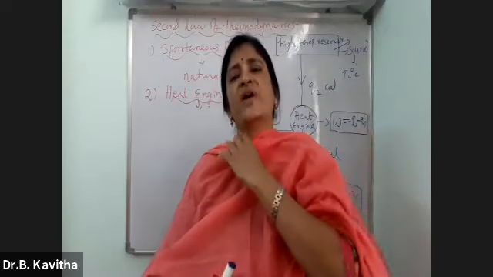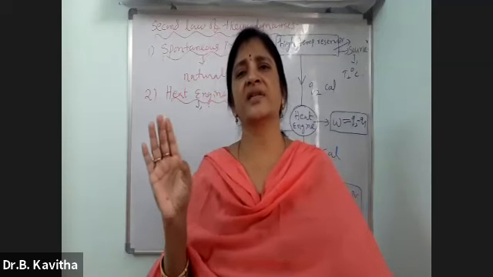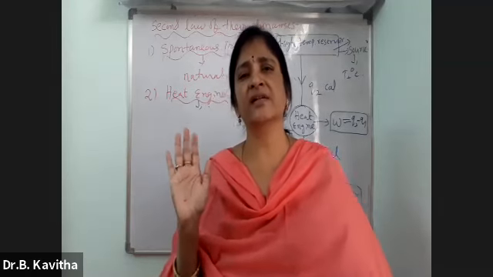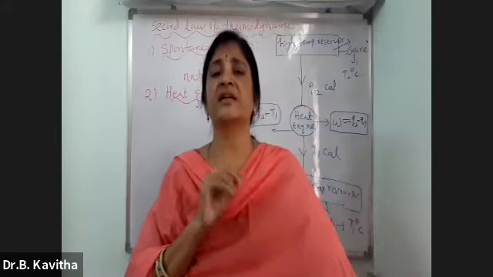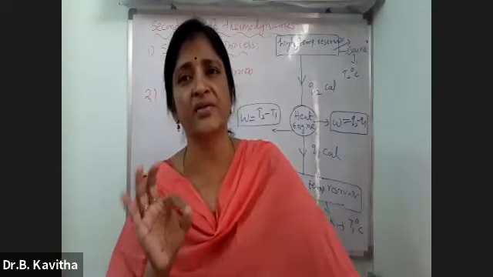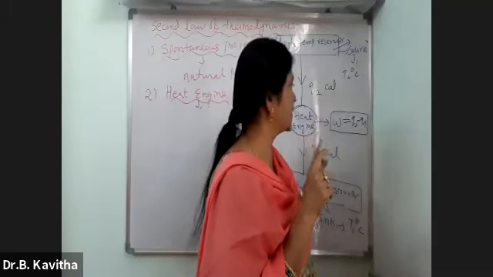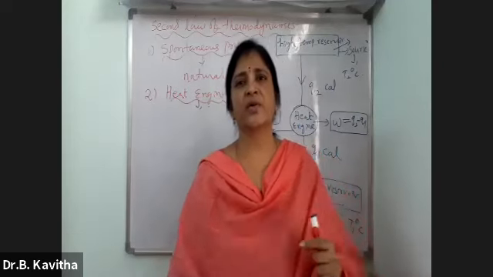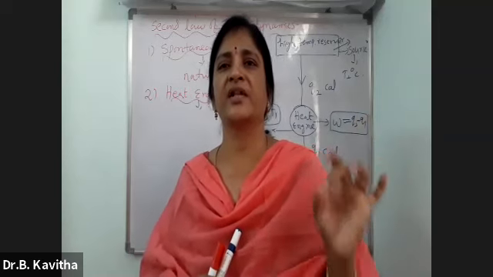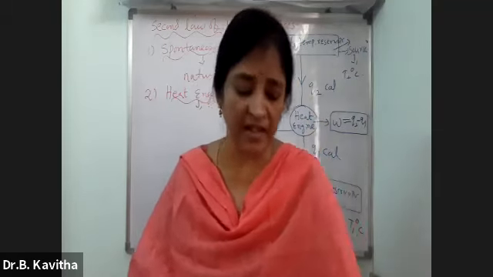So what is the first form of the second law of thermodynamics? It says that all spontaneous processes are irreversible processes because they cannot be reversed without taking any external help. And the second form says that no heat engine converts complete heat into work. So just remember the values: what is T2, what is T1, what is Q2, and what is Q. This is about the two terms introduced in the second law, the spontaneous process and the heat engine. From that, we have derived two different forms of the second law of thermodynamics.